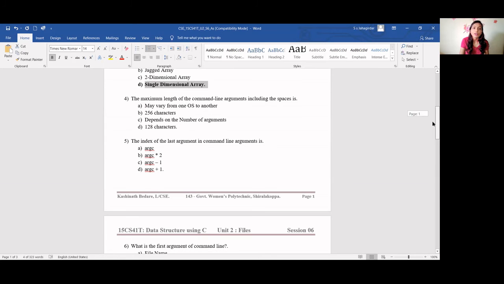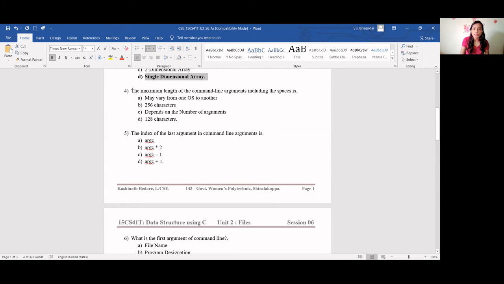The maximum length of command line arguments, including the spaces, is. This you have to find out. This question I have not told in the PPT, so you find out. This is your homework. You have to browse and tell me about this.